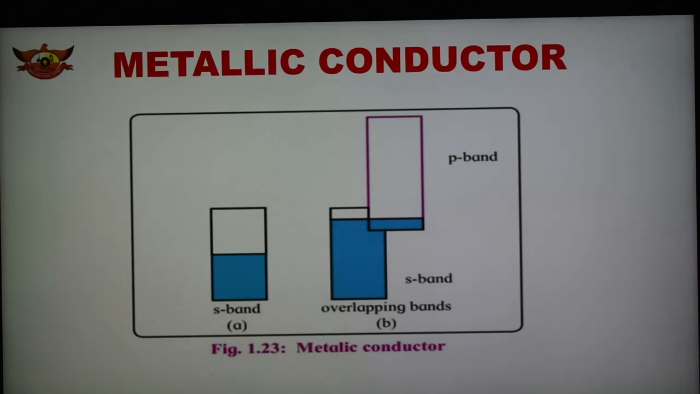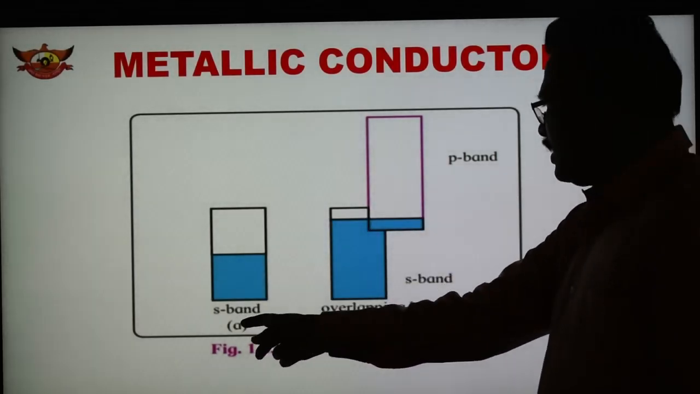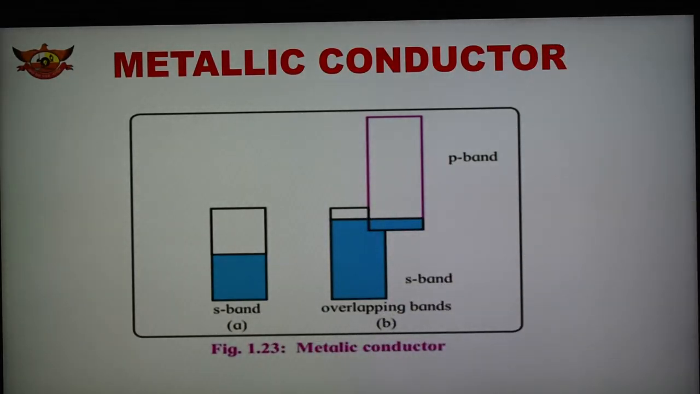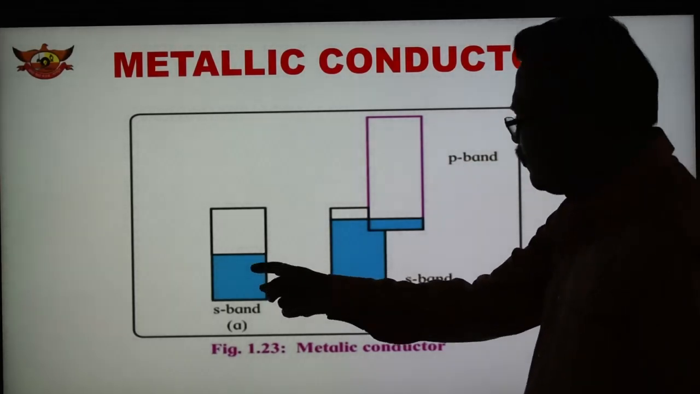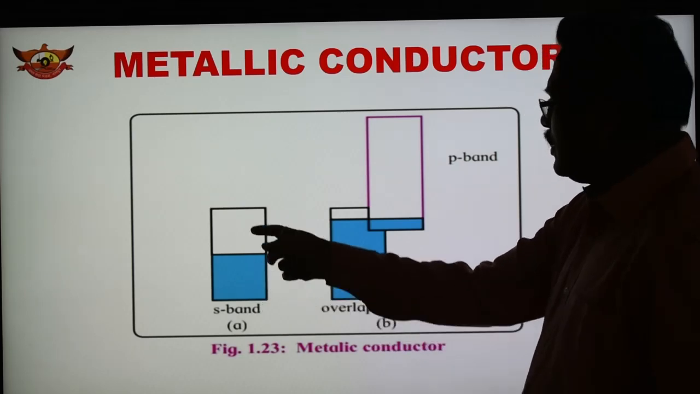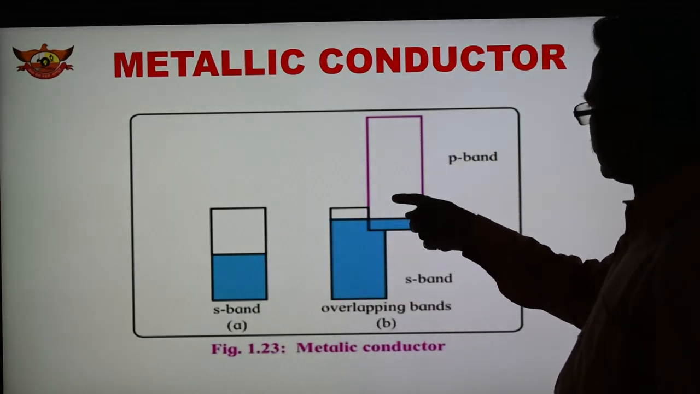So after overlapping, we get different types of bands formed. As we know, a band is made up of closely spaced electronic energy levels, and band formation can be correlated to the formation of molecular orbitals by the interaction of atomic orbitals. So this is the S band, and here the S and P band overlapping is shown. This is figure A and this is figure B. How the overlapping takes place between the S and P bands is shown. This S band is half filled; the lower part is filled and the upper part is empty. The P band is completely empty.